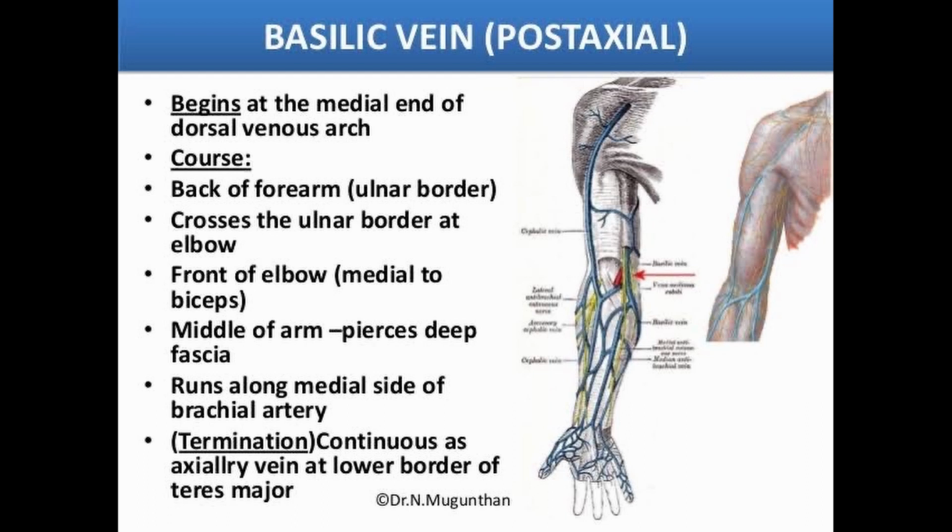and in the middle of the arm it pierces the deep fascia. In front it lies medial to the biceps and in the middle it pierces the deep fascia. Whereas the cephalic vein pierces the clavipectoral fascia, the basilic vein in the middle of the arm pierces the deep fascia and then runs along the medial side of the brachial artery. So this is the course of the basilic vein. It is also known as a postaxial vein. Now the termination of the basilic vein: it continues as the axillary vein at the lower border of the teres major muscle. So this is the second vein, the basilic vein.